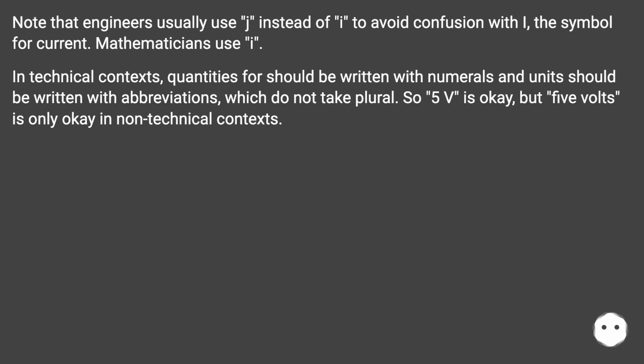Mathematicians use i. In technical contexts, quantities should be written with numerals and units should be written with abbreviations, which do not take plural. So 5 V is okay, but 5 volts is only okay in non-technical contexts.